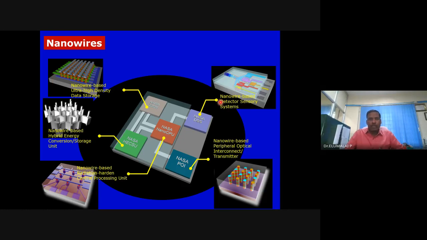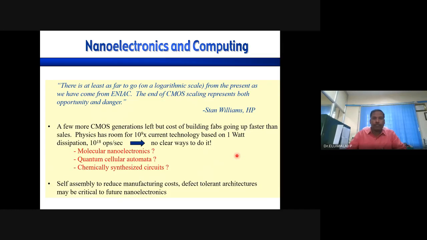So much application in electronics, nanoelectronics, waveguides, nanowire based hybrid energy conversion, or CPU, or any other waveguide or electronic applications. And another new terminology has come up, molecular electronics.